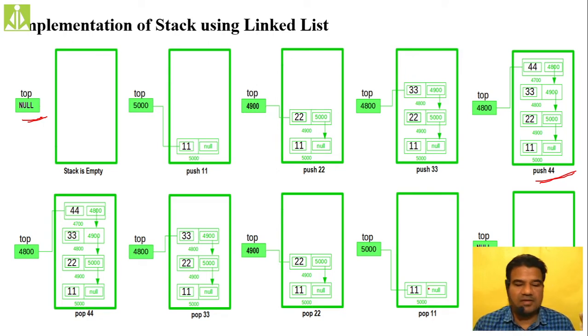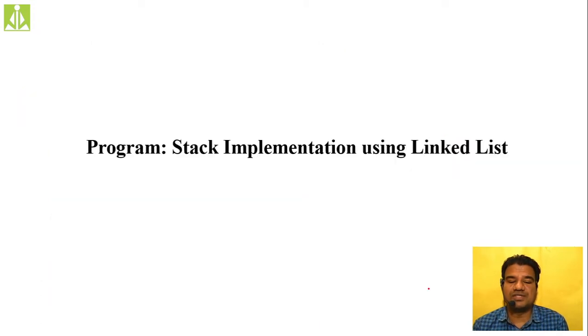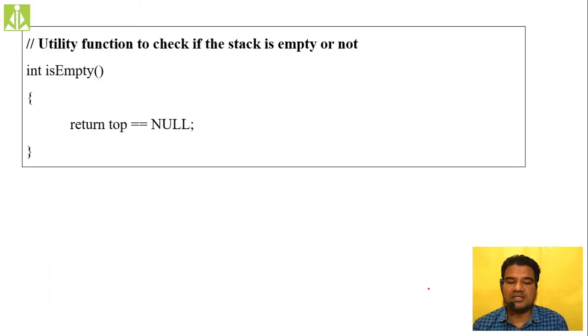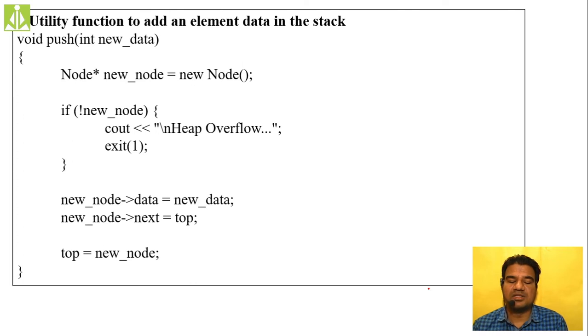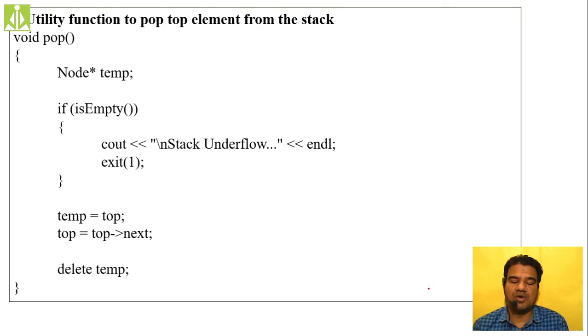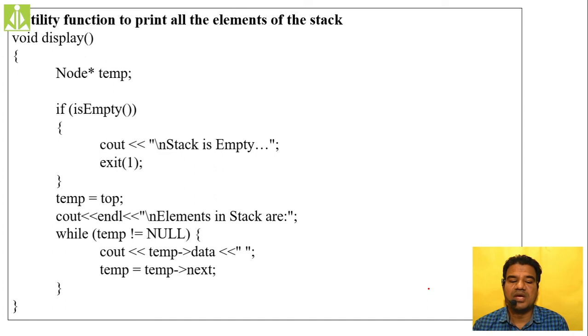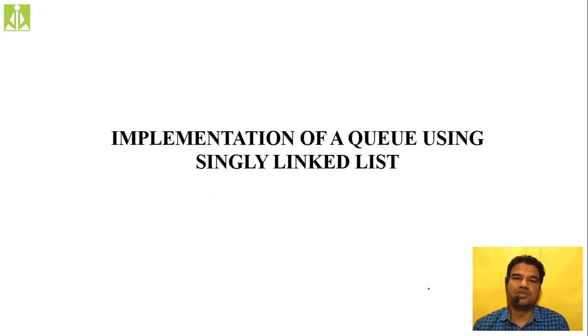This discussion we had in our last sessions, up to the implementation of stack. So we implemented the stack. This is the empty condition, this is the push operation, pop operation, peek operation, display operation. All these things we have discussed. So now the queue implementation. Queue implementation again using a singly linked list only.